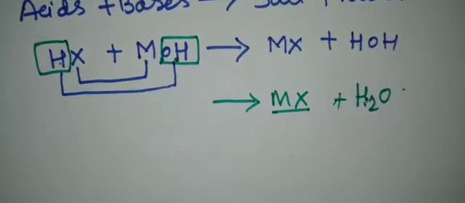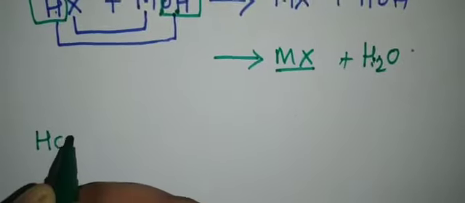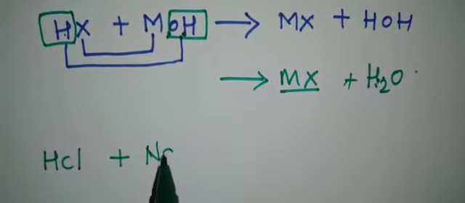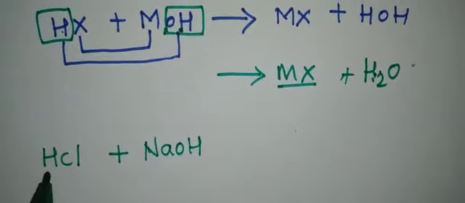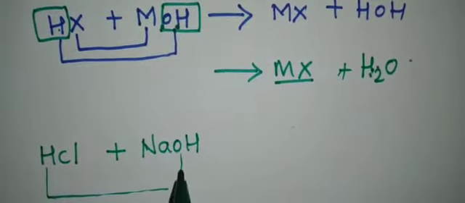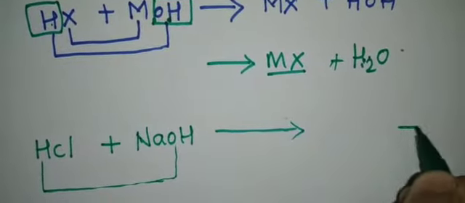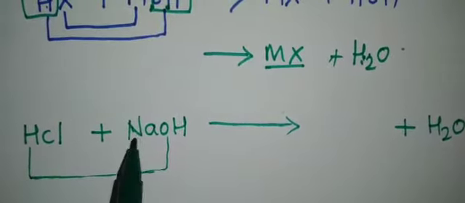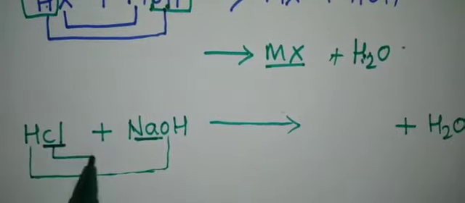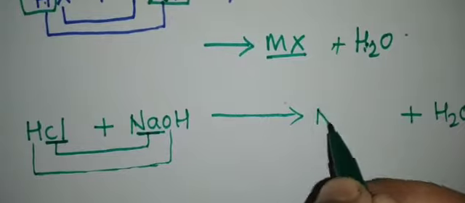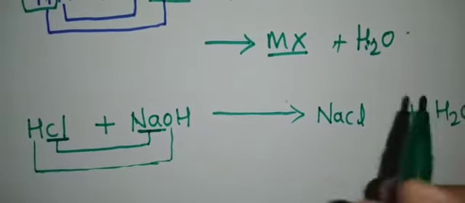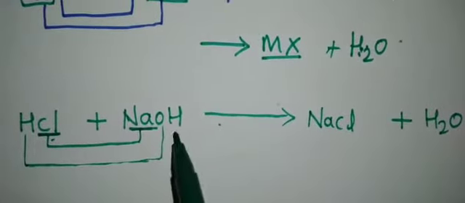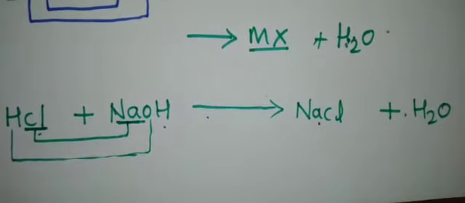I'll write one example. HCl is the acid, right? For the base we'll take sodium hydroxide, NaOH. Here H and OH will combine to produce water, H2O. And what is remaining? Sodium is a metal and chlorine is a non-metal, right? They will combine to form NaCl. So it is a reaction of an acid and a base. When an acid and a base react, they produce salt and water.